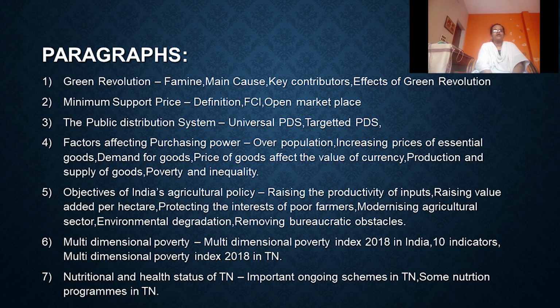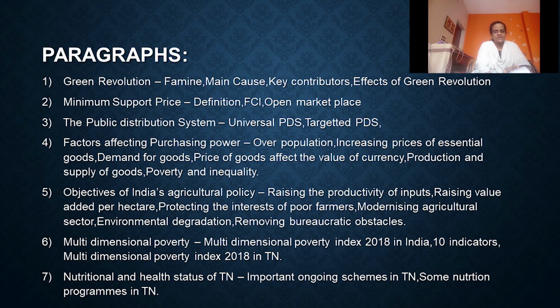Like Tamil Nadu has adopted a universal PDS, and other states in India have a targeted PDS. The family ration card holders are entitled to supplies from the PDS, and the beneficiaries are identified based on certain criteria and given their entitlements, leaving out the rest. All the points must be written in this public distribution system.